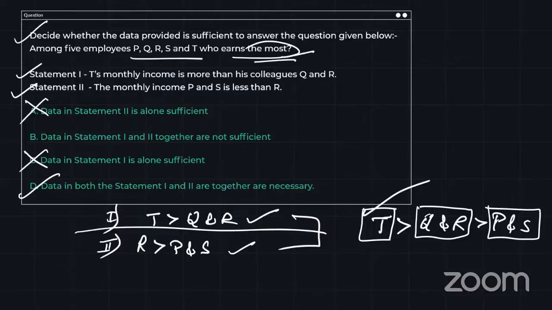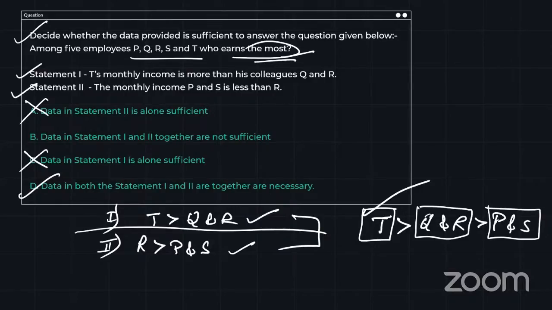Few people have given D as the correct answer. That is correct, guys. Great. If you have marked D in your exam slot too, your answer is correct. Or people who are planning for the next coming slot days, your answer is correct and you are ready for at least data sufficiency. Nice, guys. Let's move forward.